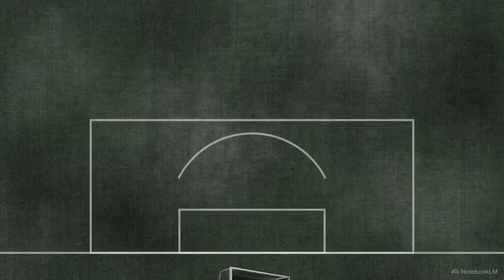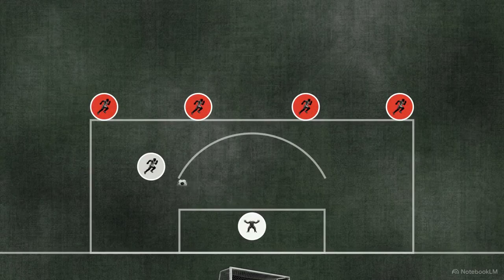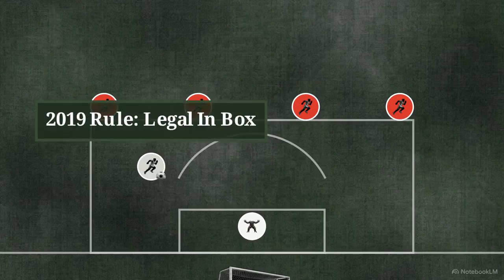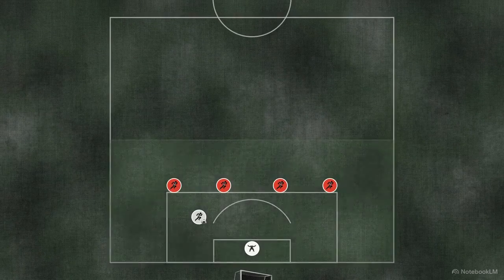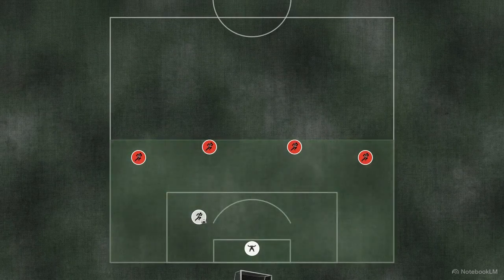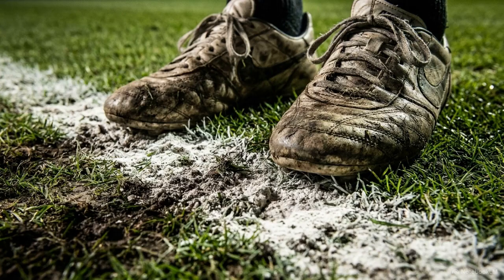Law 16 is the goal kick. In 2019, the rule was updated to allow teammates to receive the ball inside the penalty area immediately. That spatial adjustment allowed teams to build possession directly from the goalkeeper, forcing defensive lines to adapt to a much wider area of play.